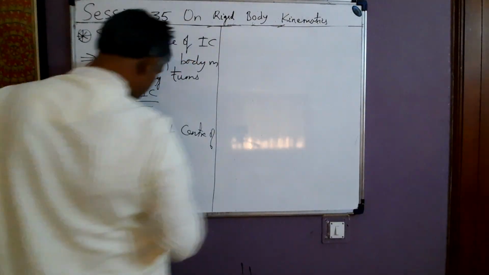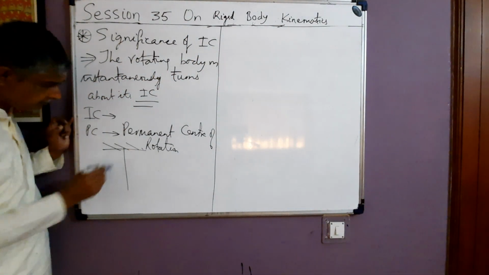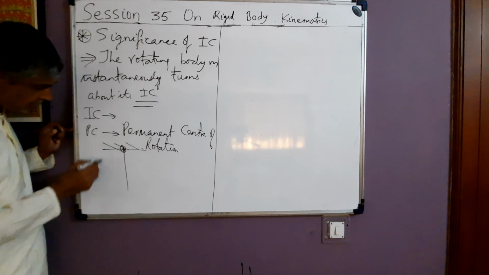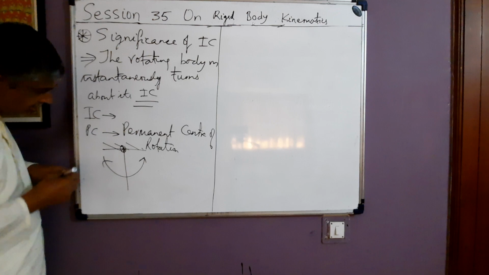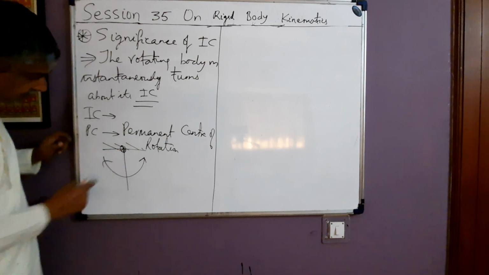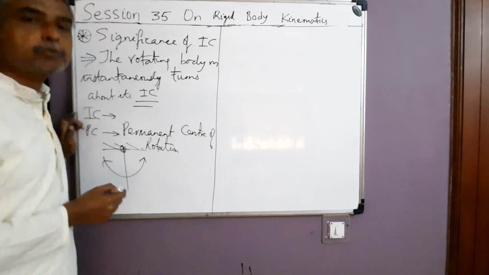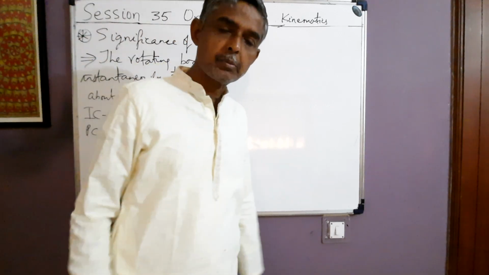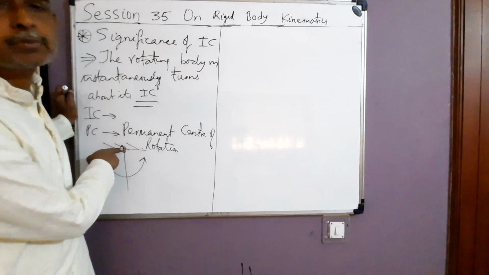For example, if this is the fixed ceiling, this is a rod which is hinged here. The rod is swinging like this. This is a case of permanent center. This rod is turning about its hinge point. That is the permanent center of rotation. This location of the rod is always at rest with respect to ground.